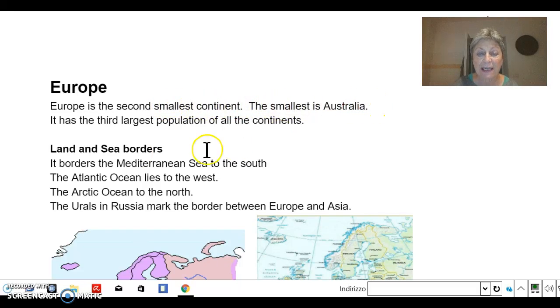Europe. Europe is the second smallest continent. The smallest is Australia. It has the third largest population of all the continents.